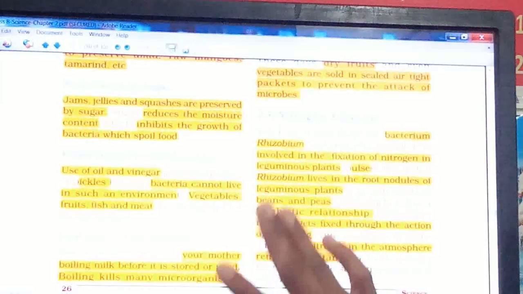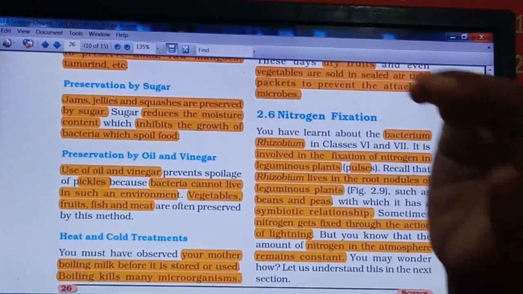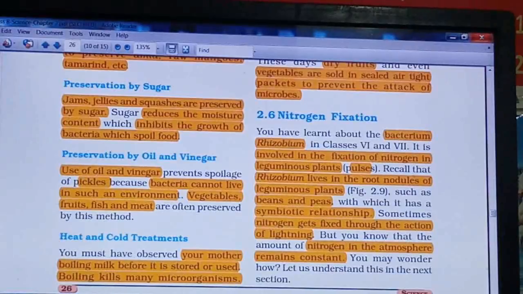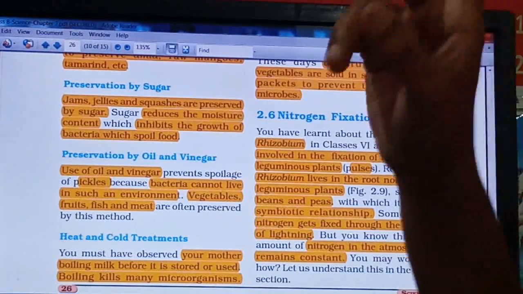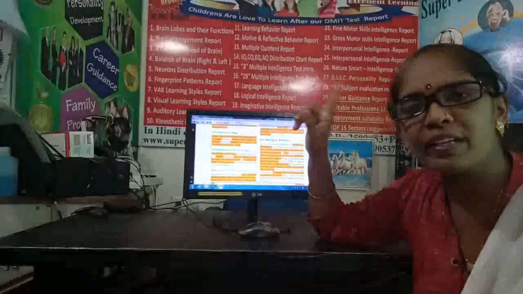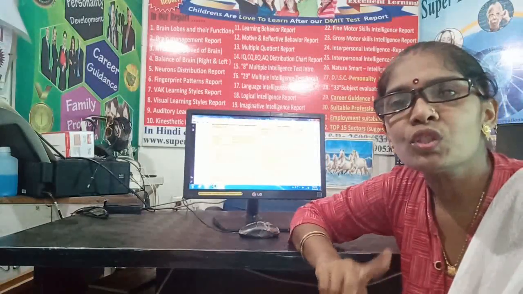Now this atmospheric nitrogen will also be fixed by the lightning process. You know that in the rainy season lightning occurs, right? So whenever this lightning occurs, at that time also atmospheric nitrogen gets fixed into the soil.